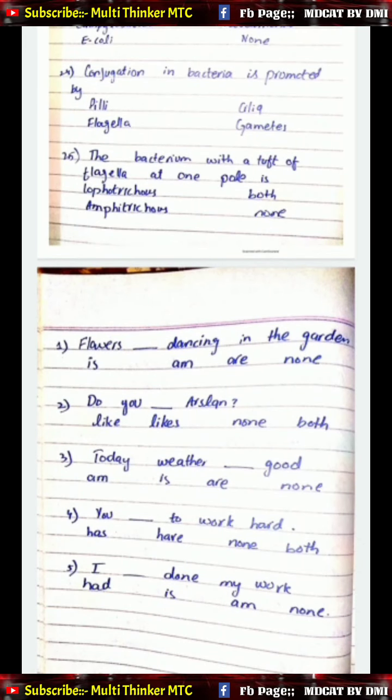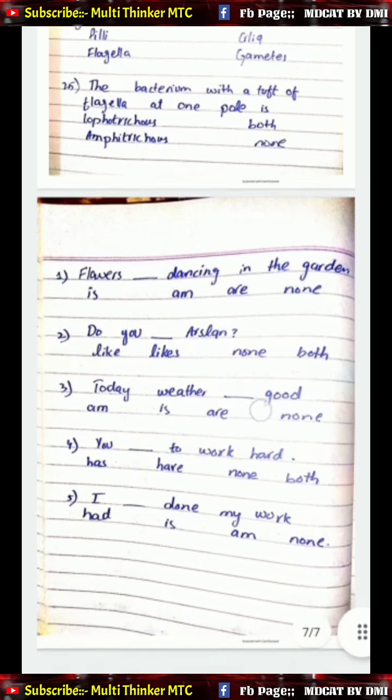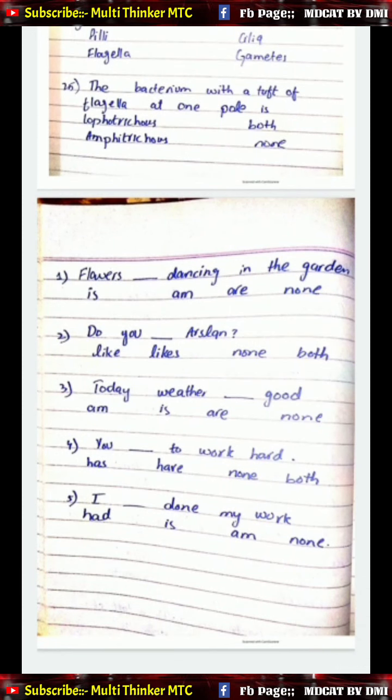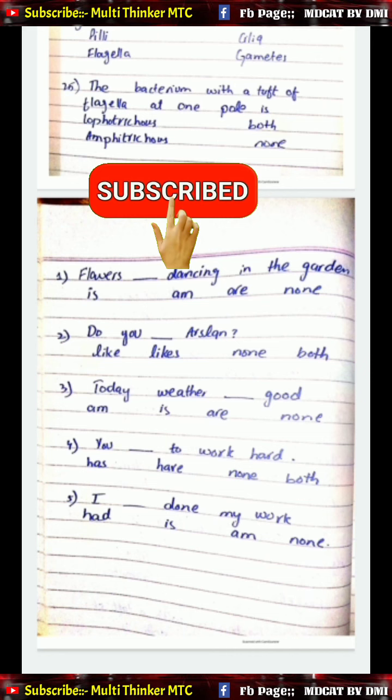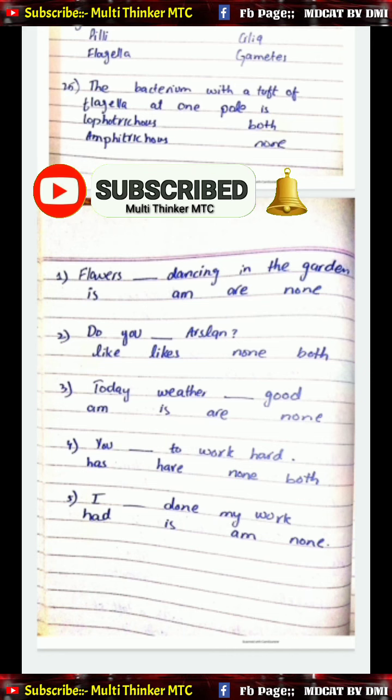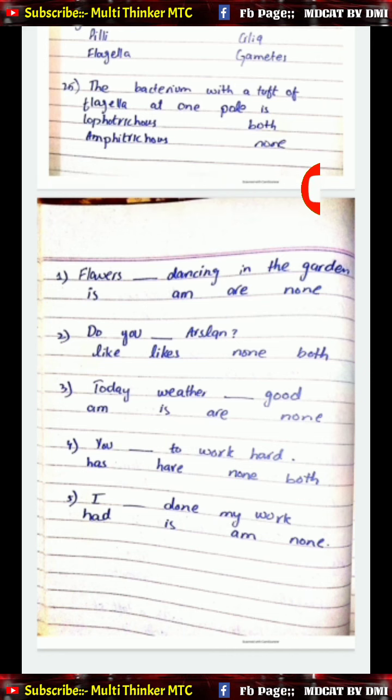24. Conjugation in bacteria is promoted by A. pili, B. cilia, C. flagella, D. gametes. 25 MCQs, and the last one of biology. The bacterium with a tuft of flagella at one pole is A. lophotrichous, B. both, C. amphitrichous, and D. none.